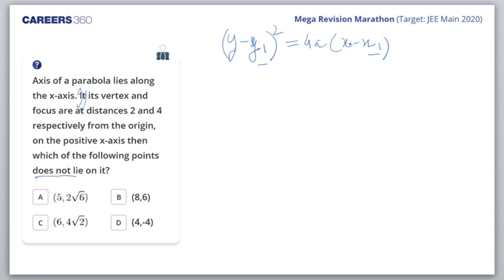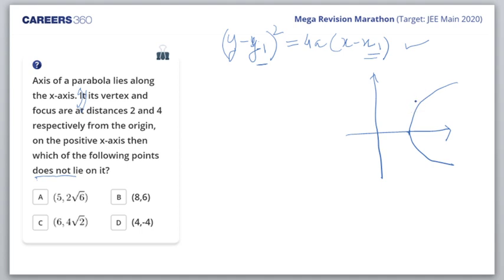Now, this is a right hand parabola whose axis is parallel to the x-axis and whose vertex coordinates are (x1, y1). The axis lies along the x-axis, so it would be of this type, and the vertex and focus are at distances 2 and 4 from the origin. So the graph would be somewhat like this. Am I right? Tell me, students.